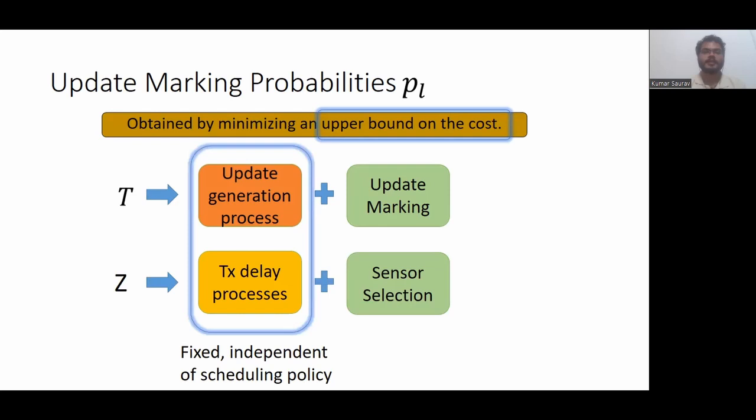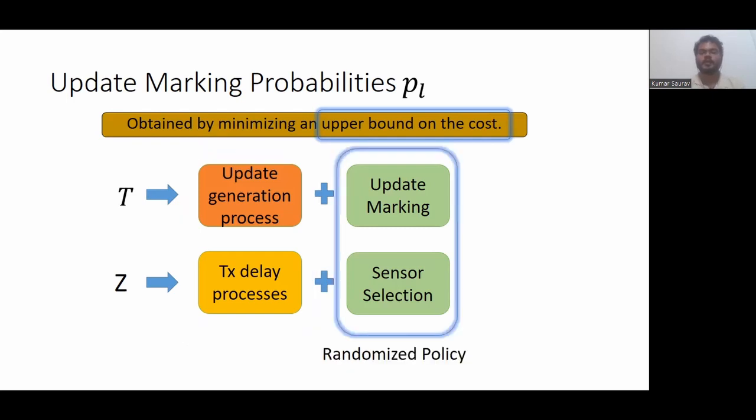Now these update generation process and transmission delay process are independent of the scheduling policy, and also they are independent of each other. In contrast, these update marking and sensor selection are related. The parameters PL for update marking and QL for sensor selection are related such that the expectation of the product TZ is less than or equal to the square of the expectation of T.